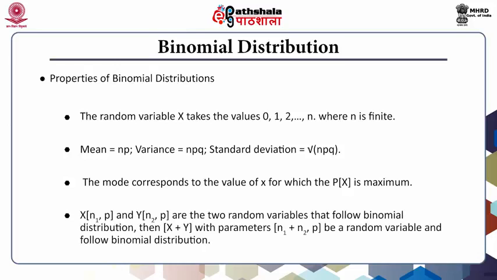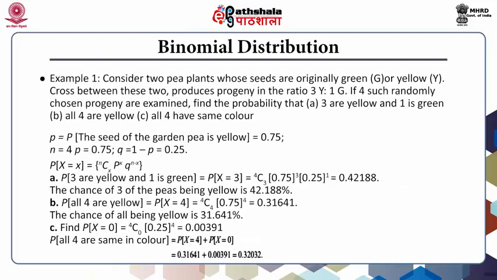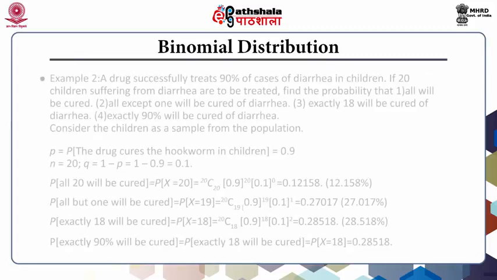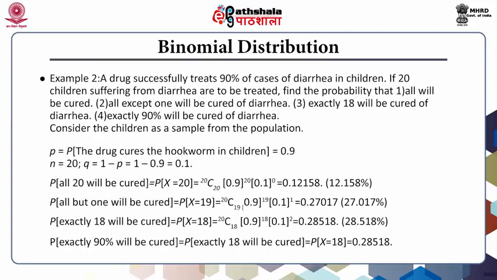If x and y are two random variables that follow binomial distribution with parameters n1 and n2 respectively, then x plus y, with parameters n1 plus n2 and p, is also a random variable that follows binomial distribution. This slide gives an example of understanding and calculating binomial distribution. This slide gives another example of calculating binomial distribution.